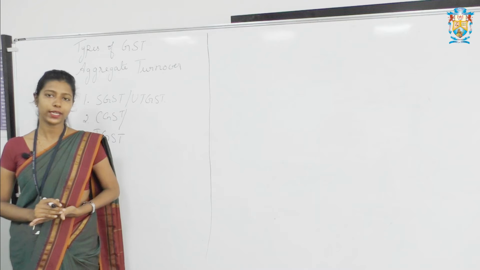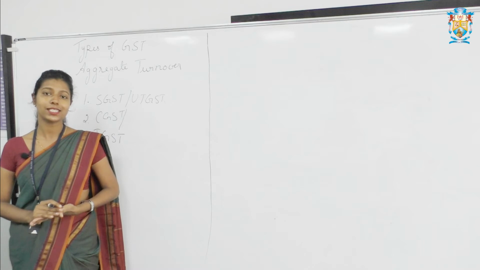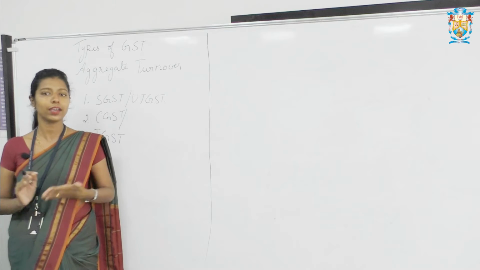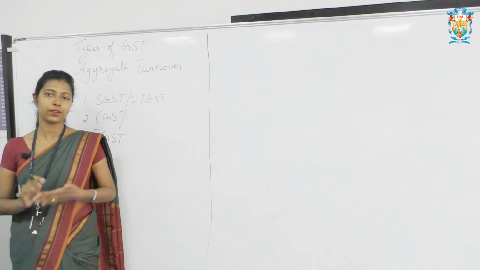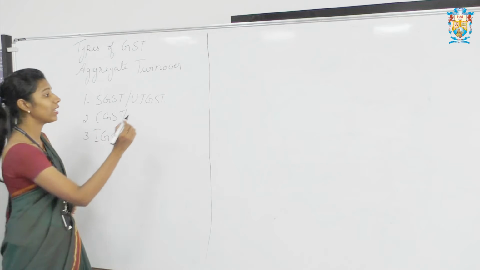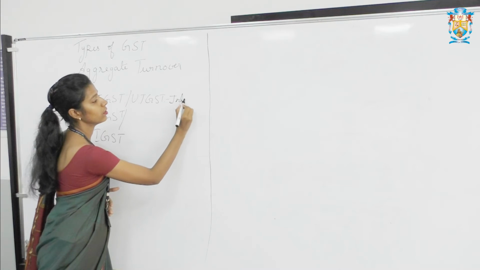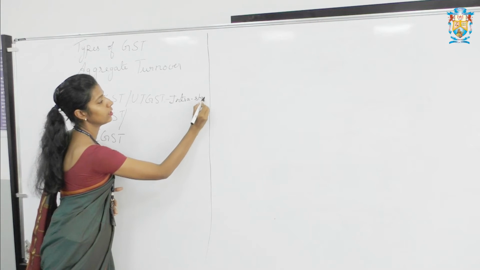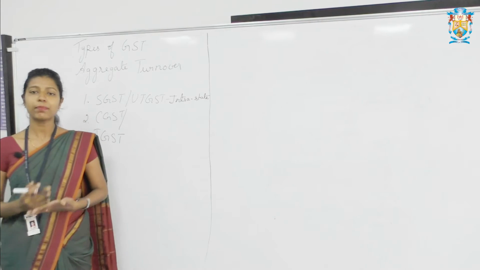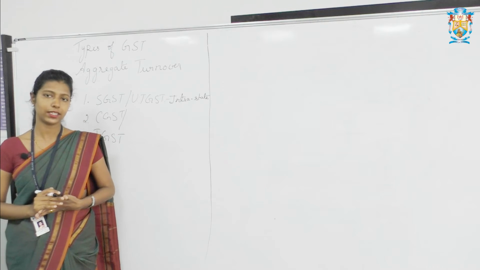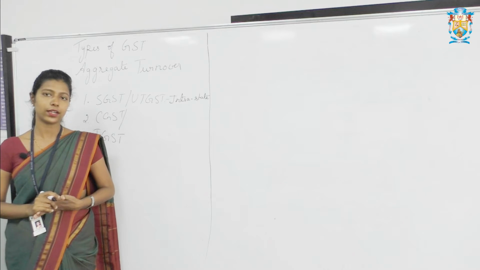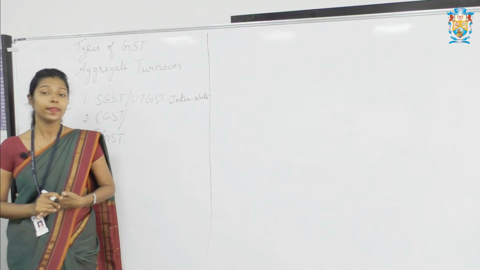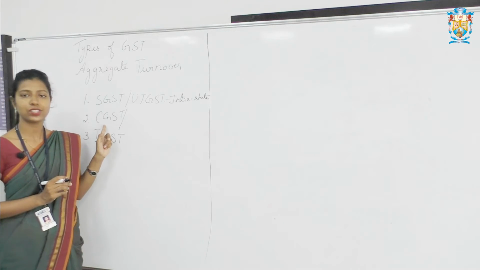Now when we are coming to India, India is a federal system, that is the state government and central government share their revenues. So when the supplier is paying a tax, suppose it is within Karnataka, that we call intrastate. If the supplier and buyer both are within state, for example, the seller is in Karnataka and buyer is in Karnataka, they have to pay SGST and CGST.